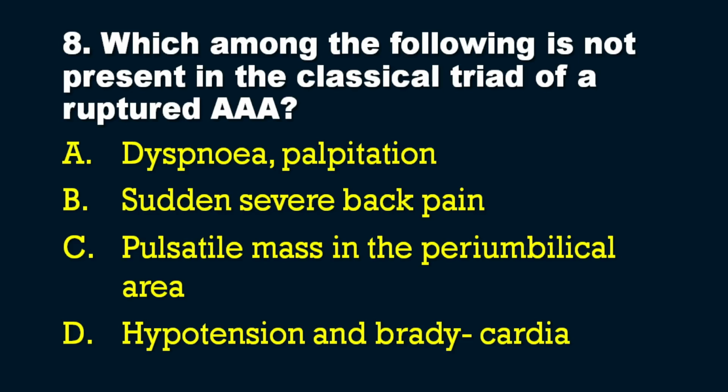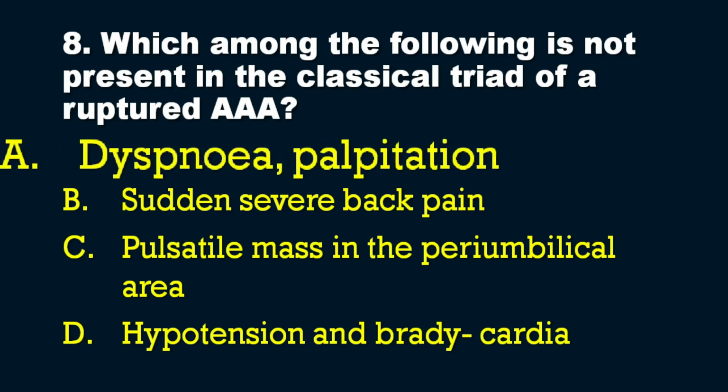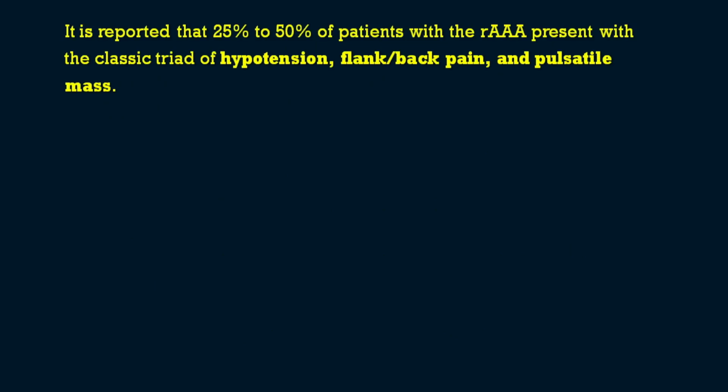So option A is the answer for this question I have asked. We know that it is reported that nearly 25 to 50% of the patients with a ruptured abdominal aortic aneurysm present with a classical triad of hypotension, flank or back pain, and a pulsatile mass in the periumbilical area. So this is the classical triad of patients presenting with a ruptured abdominal aortic aneurysm.